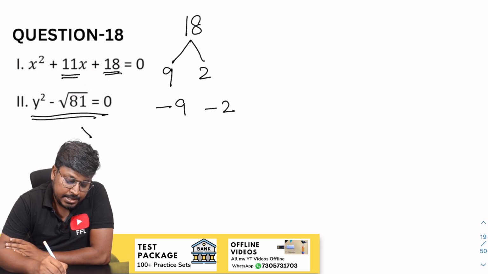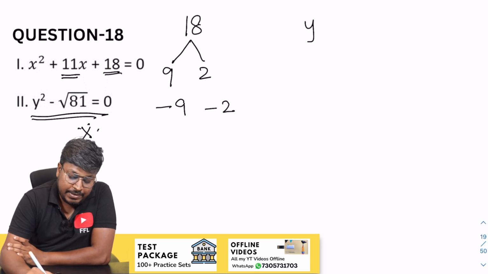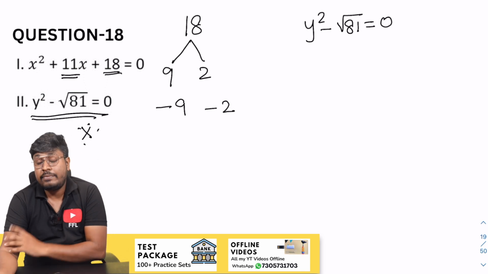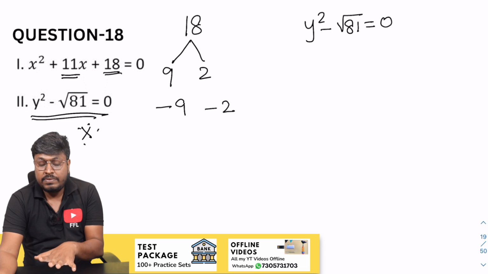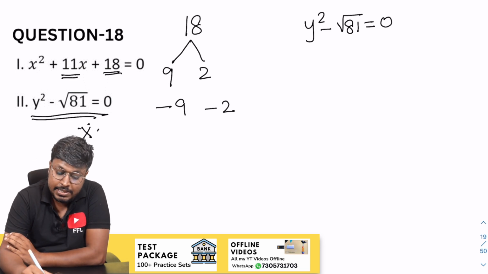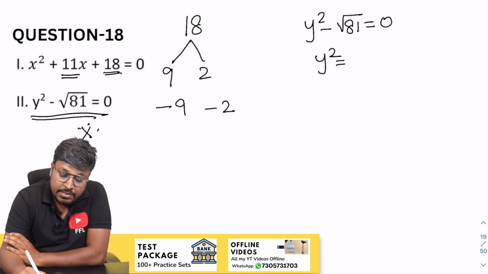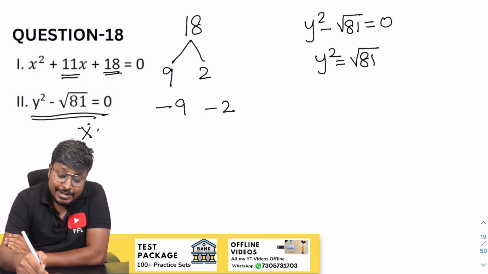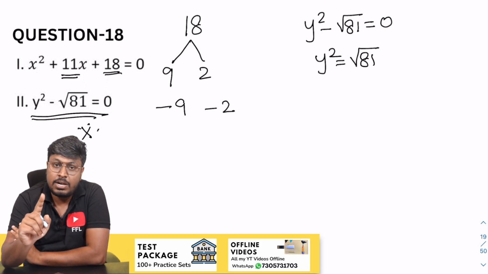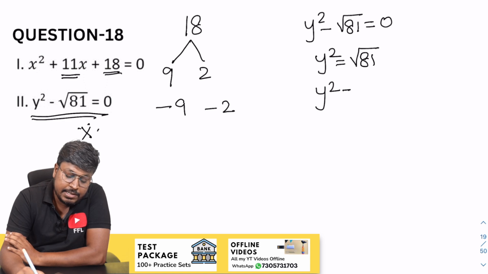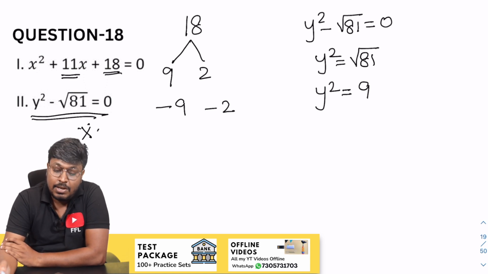So important part, right? Just see, y square minus square root of 81 is equal to 0. What I told you at the initial start of this video is that square roots are more important. Just see, y square is equal to square root of 81. Already they have given a square root, so it is not plus or minus. So y square is only 9. Understood? What is the next step?